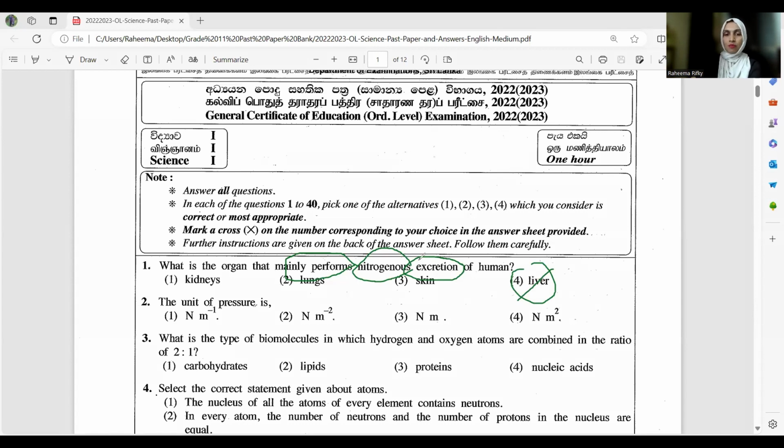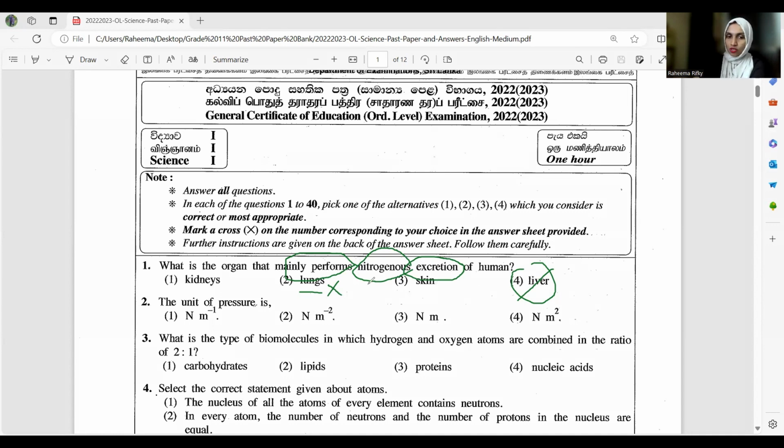Next I'm going to think about nitrogenous. Nitrogenous means that excretory product should have nitrogen in it. You know in the lungs, we don't excrete nitrogen. We actually excrete carbon dioxide. So when it comes to nitrogenous excretion, lungs we can cut off here. Now we have 2 answers, 50-50. Kidneys and skin.